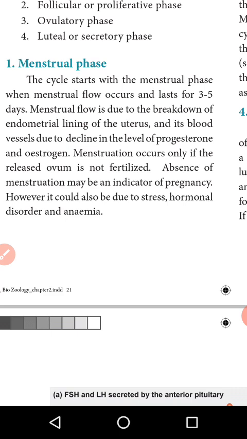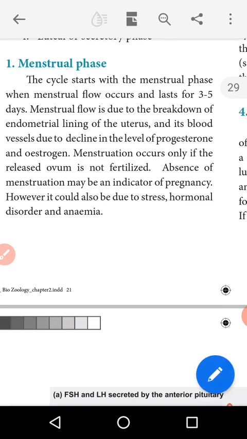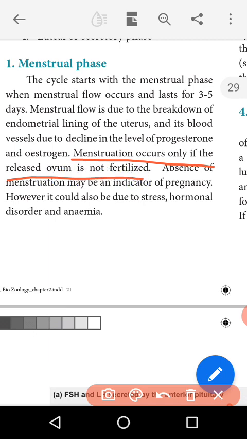Then menstruation occurs only when the ovum is released and it is not fertilized.